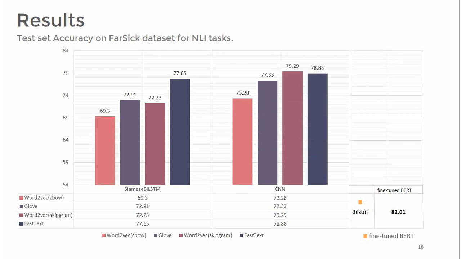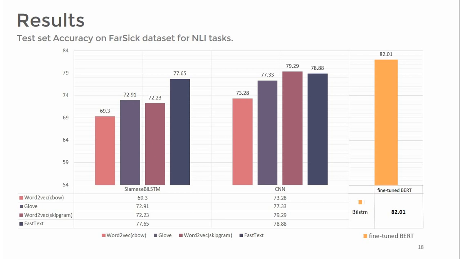The next model is CNN, which works better than Siamese LSTM. It is the same as the CNN used in the STS test, except that it has 3 classes instead of 5. The best accuracy is obtained by fine-tuning the pre-trained BERT model and adding an LSTM on top of it. This shows the superiority of transformers over the other architectures.